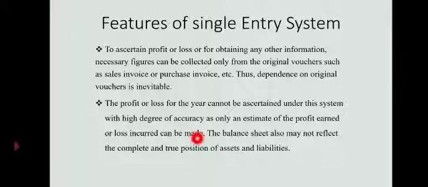record the transactions in journal. From journal we post them into ledger. We balance each ledger account, and whatever balances we get, whether it is debit balance or credit balance, we transfer it to trial balance. With the help of balances of ledger accounts, we prepare a trial balance, and from trial balance we prepare trading account, profit and loss account, and balance sheet. So their arithmetical accuracy can be found very well. Mistakes of the accountants can be very well checked with the help of trial balance, but such a thing doesn't happen here. So there is no high degree of accuracy found in case of single entry system.